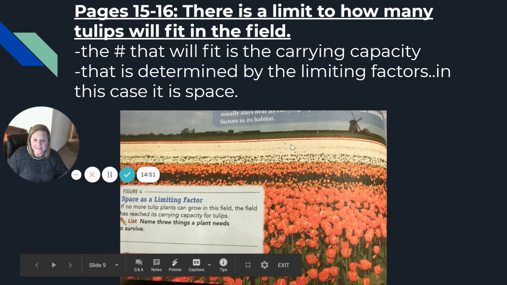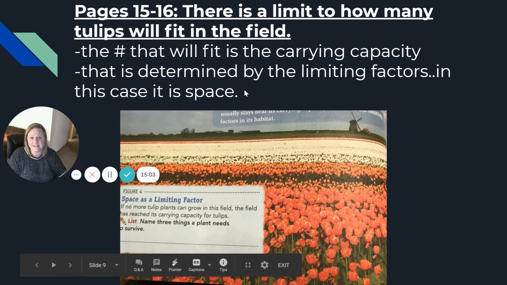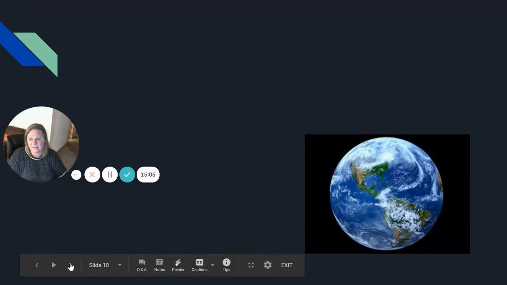And again, plants, it's a little bit different. Animals, their highest limiting factor is usually food supply. For plants, the number one limiting factor is usually space. So carrying capacity and limiting factors apply to plants as well.